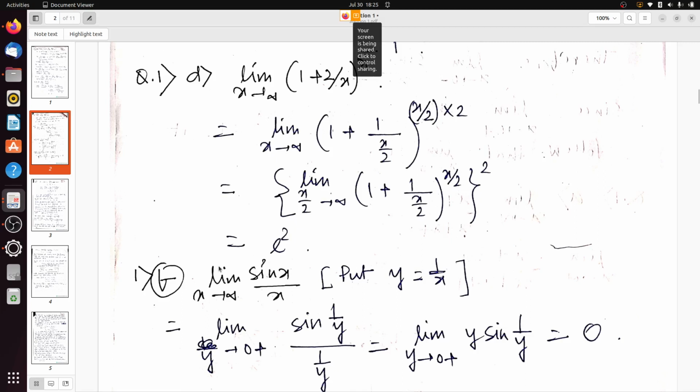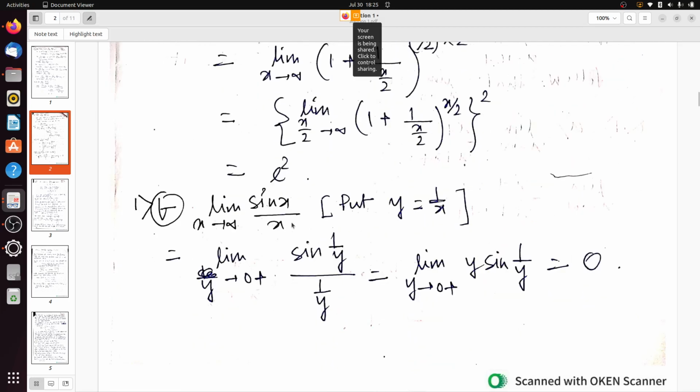Now limit x tends to infinity sin x by x. Here we will implement another thing. So it is actually sin x divided by x. We put y equal to 1 by x. So instead of x we can write 1 by y, and here it is sin 1 by y.